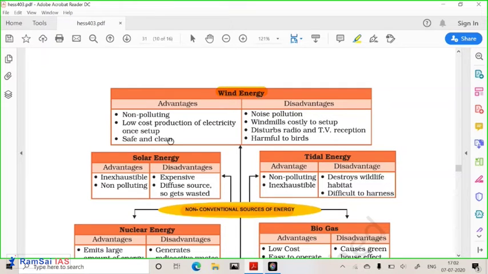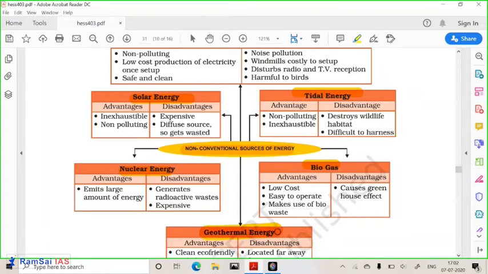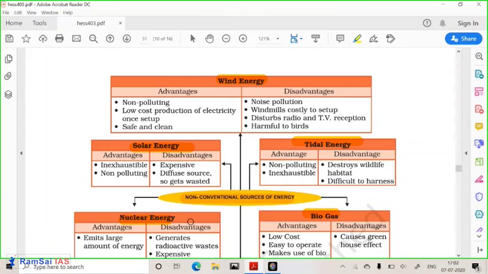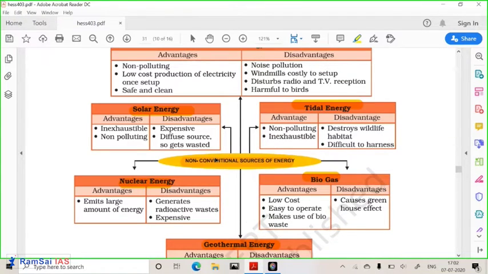This diagram shows you the non-conventional sources of energy and their different advantages and disadvantages. So you have wind energy, solar energy, tidal, nuclear, biogas, and geothermal energy. All the non-conventional energies are less polluting or non-polluting, except nuclear energy, which creates pollution in terms of heavy metal remains, or we can say nuclear waste or radioactive garbage produced from the nuclear sites.